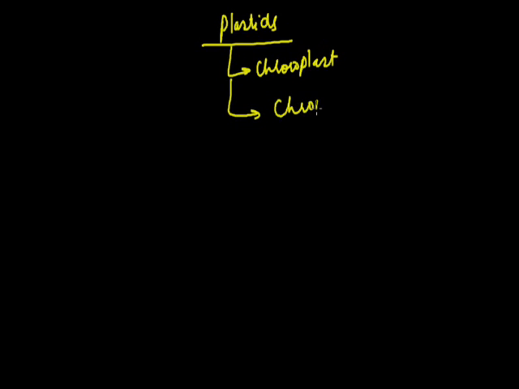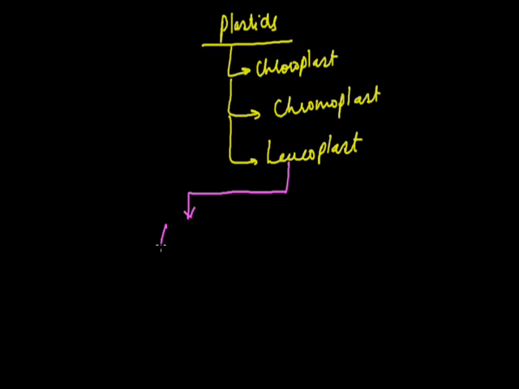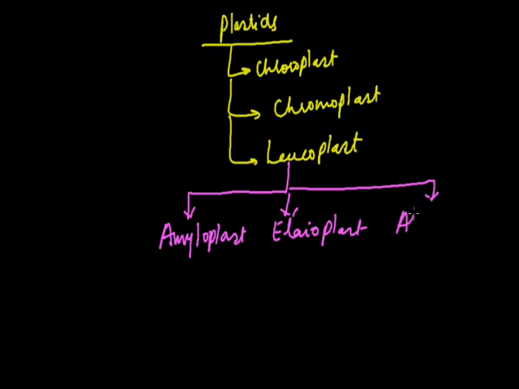Let me discuss the different types of leucoplast. As I told you, children, there are three types of plastids. First is chloroplast, which is a green plastid. The second one is chromoplast, which is a colored plastid. The third one is leucoplast, which is a colorless plastid. Now leucoplast can be categorized again into three categories. The first type of leucoplast is called amyloplast. The second type is called elaioplast. And the third type is called aleuroplast.